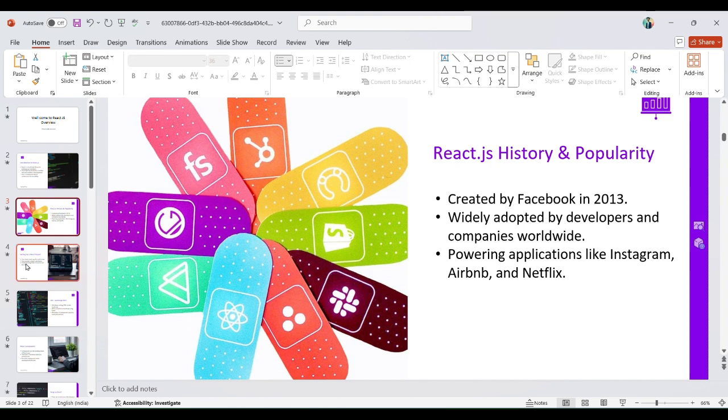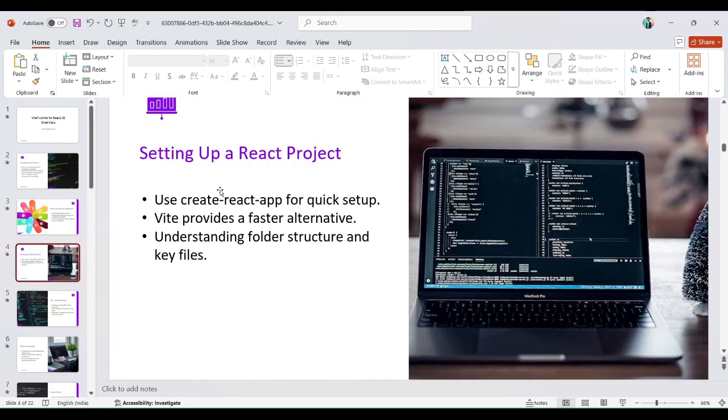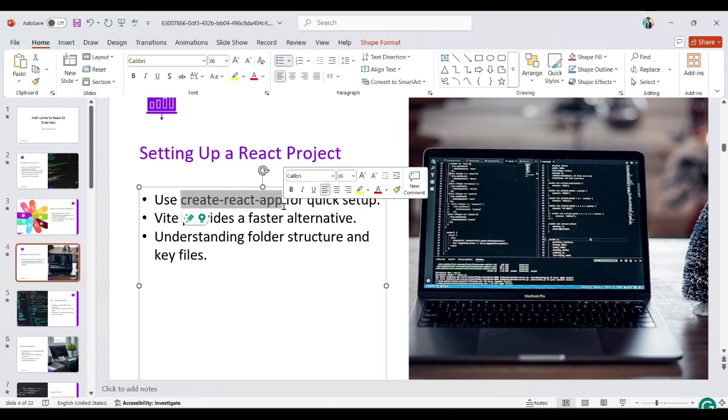Then coming to setting up a React project. Using Create React App for quick setup, Vite provides a faster alternative, and understanding the folder structure and key files. We can create an app with Create React App as well, and Vite provides a faster option.